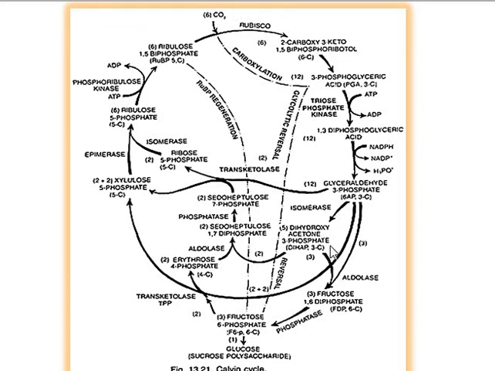Both the dihydroxyacetone phosphate and 3-phosphoglyceraldehyde fuse to form a 6-carbon compound called fructose 1,6-bisphosphate in the presence of the enzyme aldolase. This fructose 1,6-bisphosphate is converted into fructose 6-phosphate. Again the fructose 6-phosphate is converted into glucose as well as phosphate.